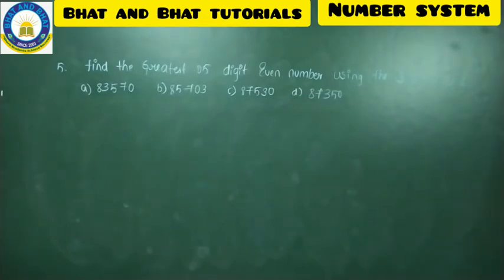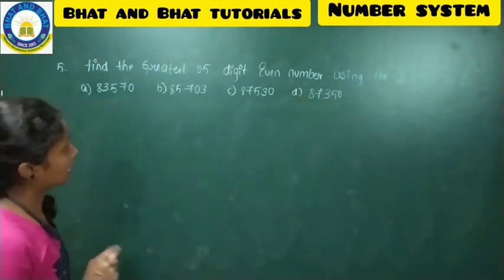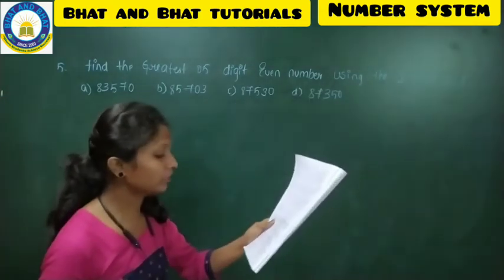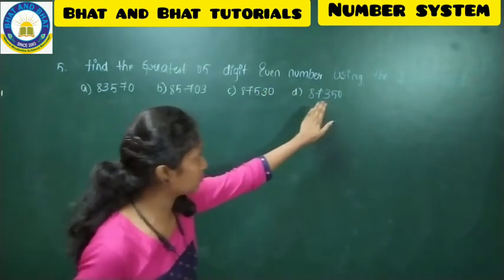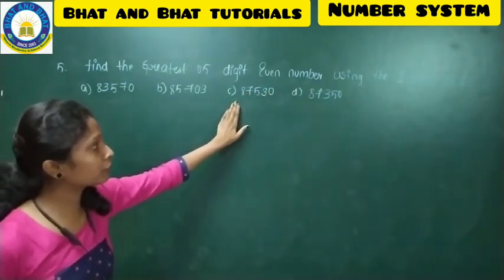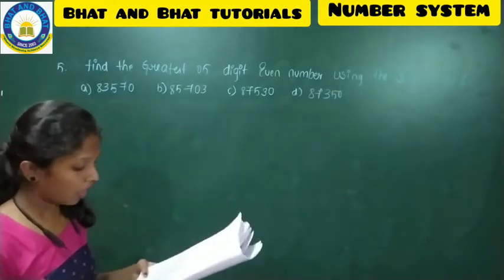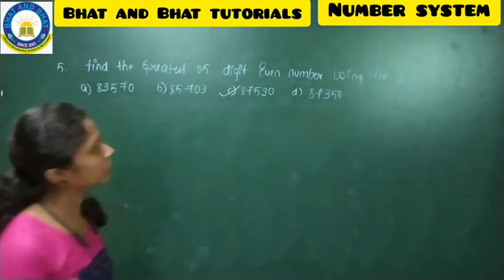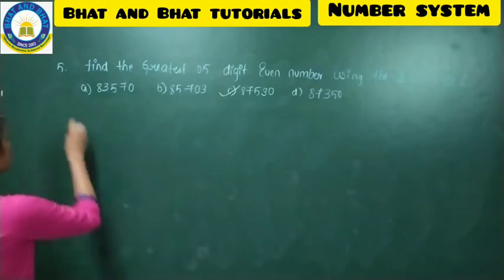Which is the greatest number? Between 87,530 and 87,350, which is the even number? This is the even number, correct? So 87,530 is the even number, and they have made use of all the digits.